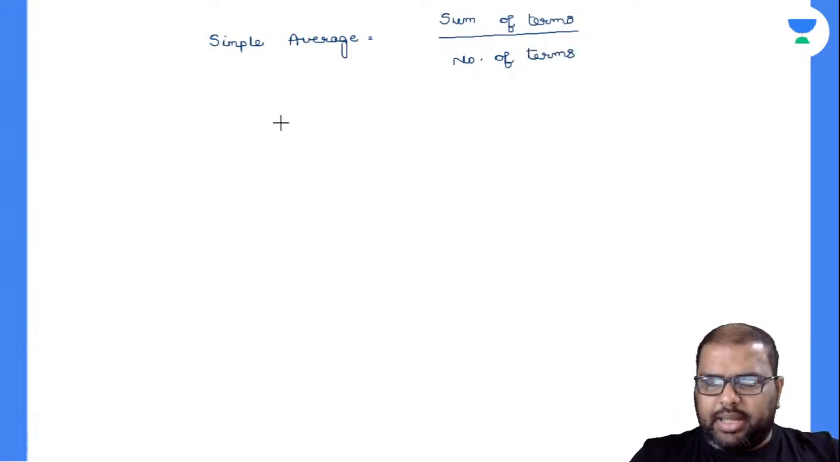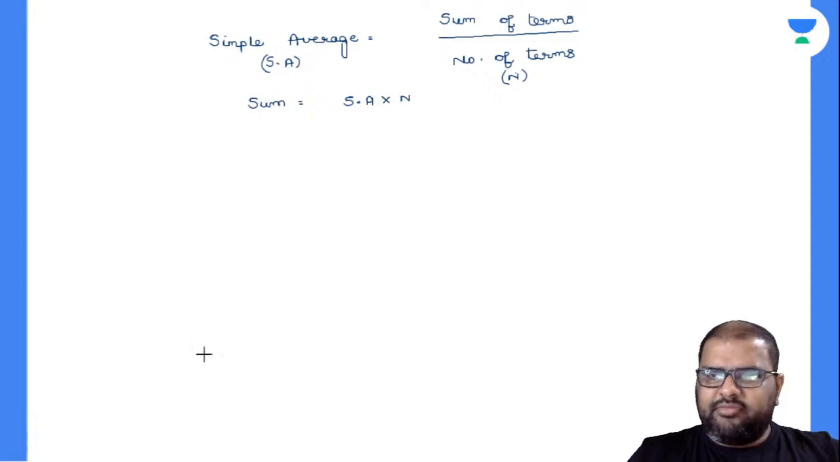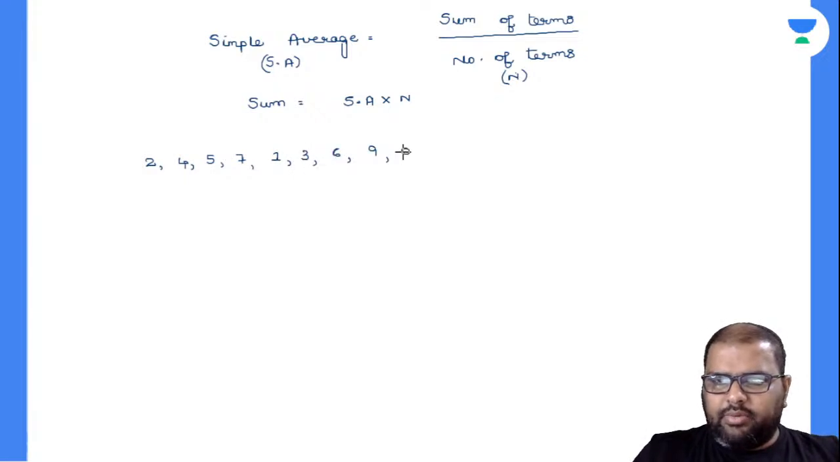Sometimes when you are asked to find the sum, I will rewrite this formula. I'll write simple average as SA and number of terms as N for our convenience. So when you are asked to find the sum, you multiply your simple average by the number of terms. For example, randomly I gave you these numbers: 2, 4, 5, 7, 1, 6, 8.